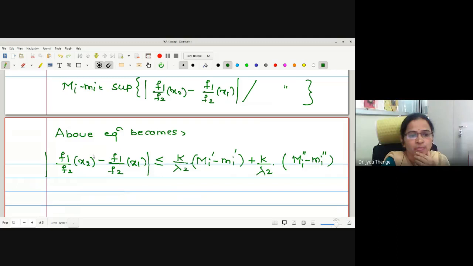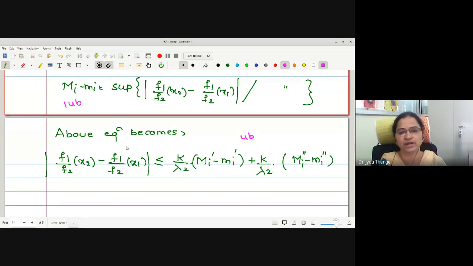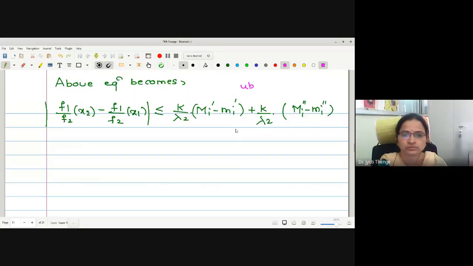Okay. Therefore, if you look at this set, if I have different values of x1, x2, this kind of set is less equal by this term. Means this works as an upper bound. But what is the least upper bound? This is the least upper bound. Same kind of set, na? So what is the relation between the upper bound and least upper bound? Less equal.